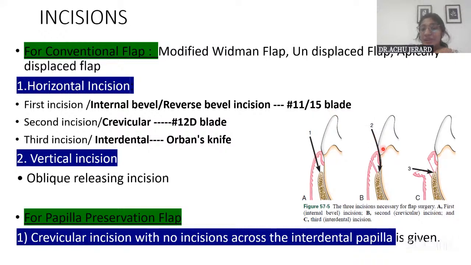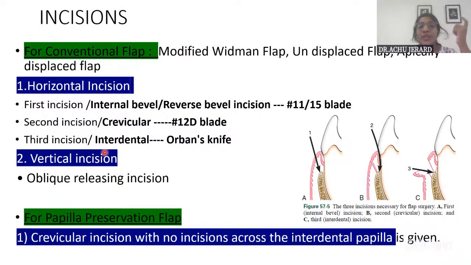And then you have the crevicular incision. That is, you place the BP blade handle between the tooth and the gingiva, in the sulcular space, and then you sever the attachment. So once after the internal bevel and the crevicular, you get a wedge of tissue here, which consists of the pocket lining or the pocket wall. Then you give the interdental incision, you sever the attachment and take off the tissue with a curette. So that's how the procedure is done. So these are the 3 incisions for which you can make the diagrams also for the exam.